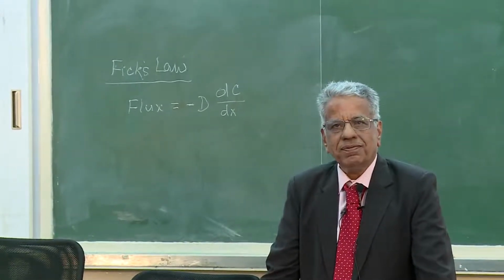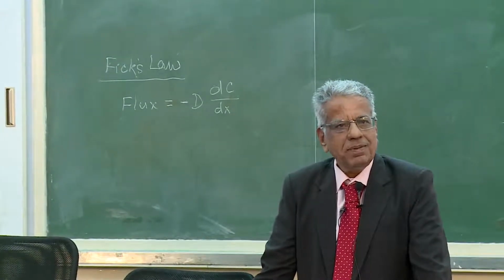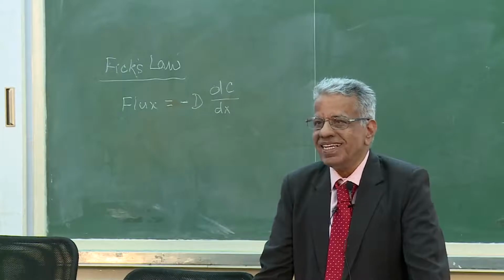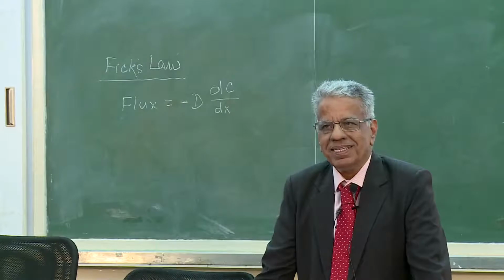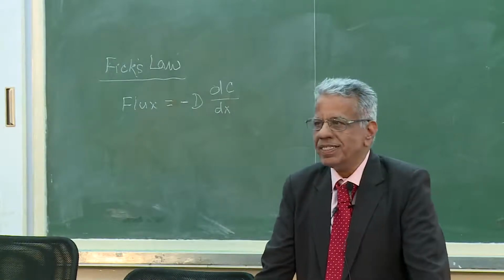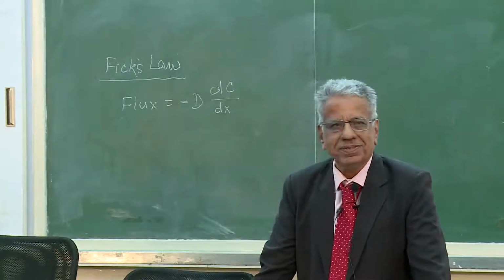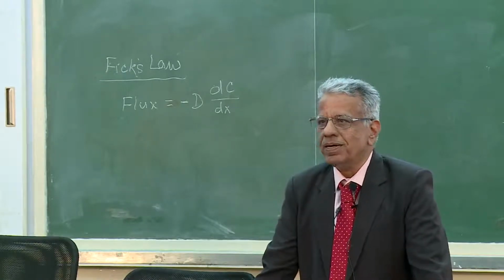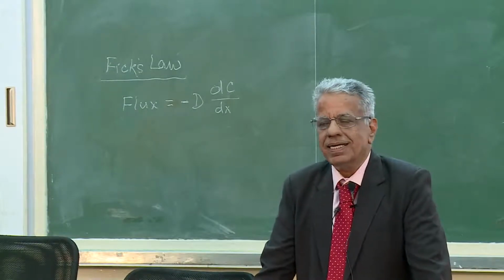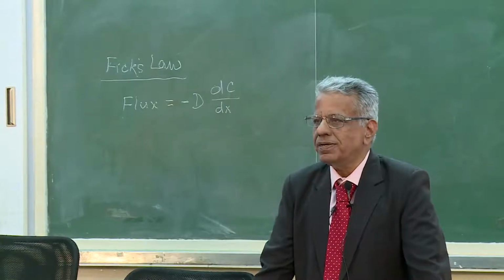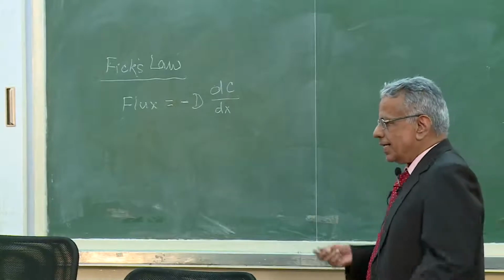So, this is how we write flux, and the proportionality constant, the diffusion coefficient, is the product of the mean free path and average velocity on the molecular level. So, lambda, the mean free path, which we try to estimate using kinetic theory of gases, multiplied by average velocity, that also we can get from kinetic theory. Lambda is a length scale, meters, and velocity scale is meter per second, and diffusion coefficient is meter square per second. Right? Now, take another example.